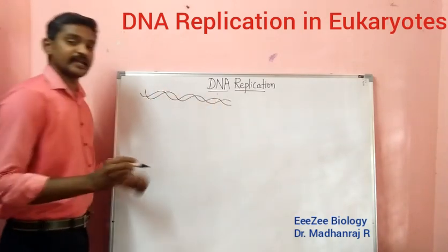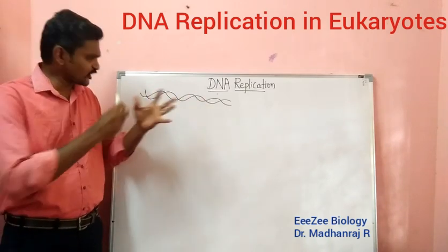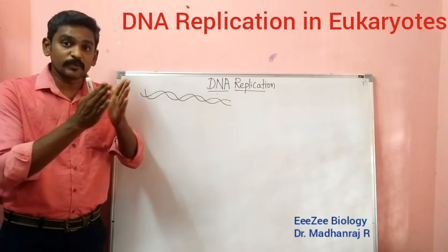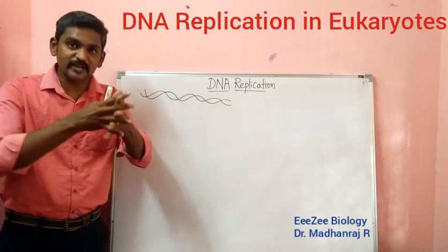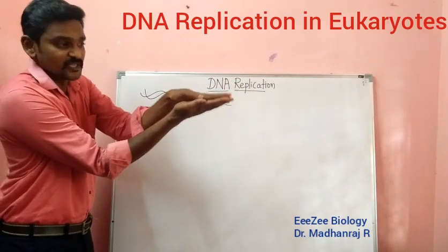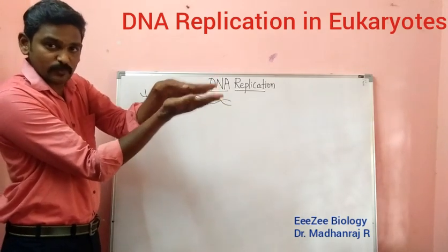Imagine the double helical DNA will be having 5 prime to 3 prime, 3 prime to 5 prime. So what happens? It is highly compactly packed, so it should unwind. Imagine this is one strand, this is another strand. If it is like this, replication cannot happen. It should open like this.